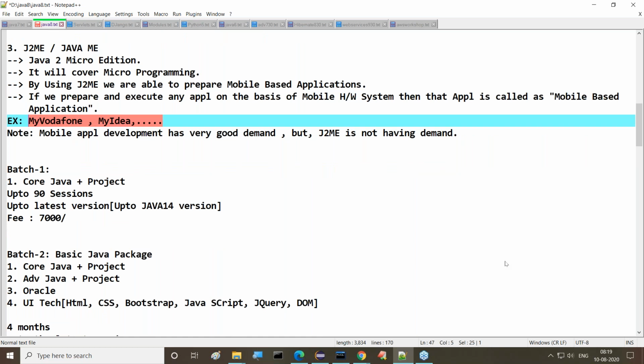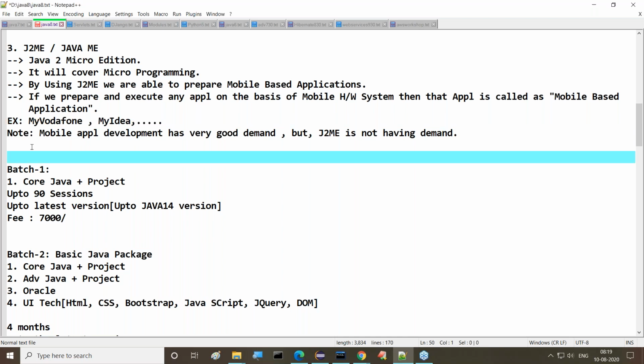J2ME is not in use. Then how are we preparing mobile applications? Yes, Durga, I'm telling you clearly, a number of alternatives are available for preparing mobile-based applications. It is not only J2ME. A number of alternatives are available. As per your thought,